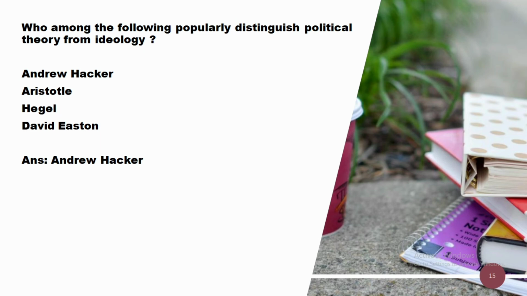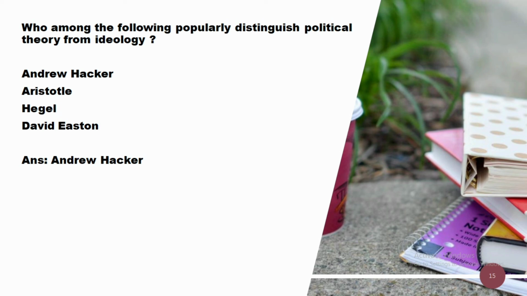The next question is, who among the following popularly distinguishes political theory from ideology? Options are Andrew Hacker, Aristotle, Hegel, and David Easton. And the correct answer is Andrew Hacker. Andrew Hacker popularly distinguishes political theory from ideology.